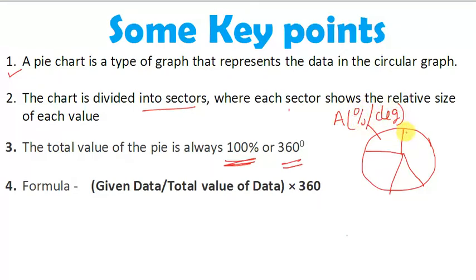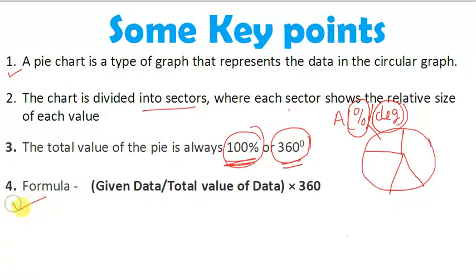If there is any question of pie chart, you will find the value either in percentage or in degree. The sum of the percentages is always 100%, and the sum of the degrees is always 360 degrees. This is always constant.